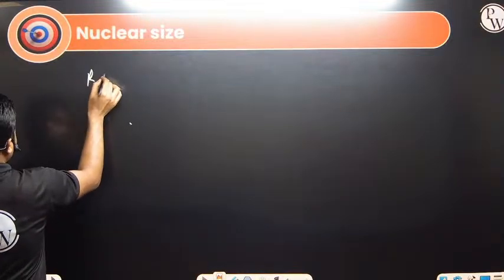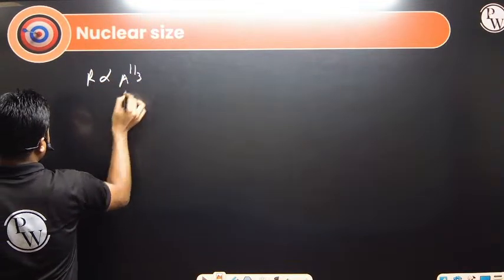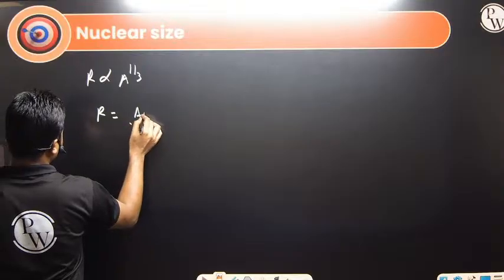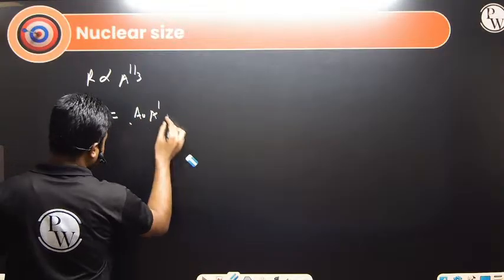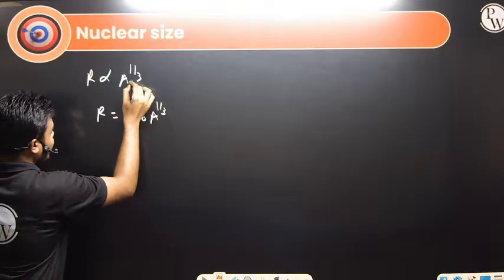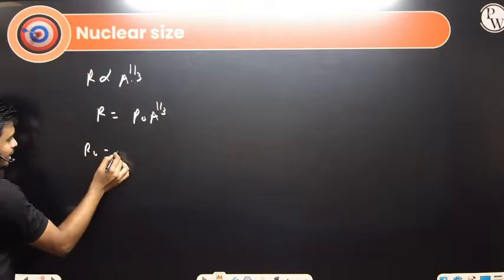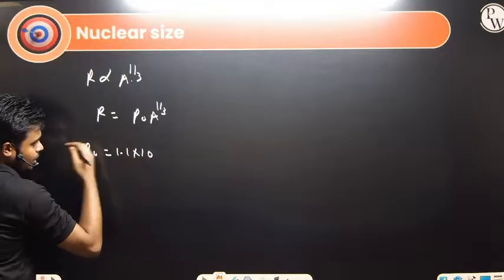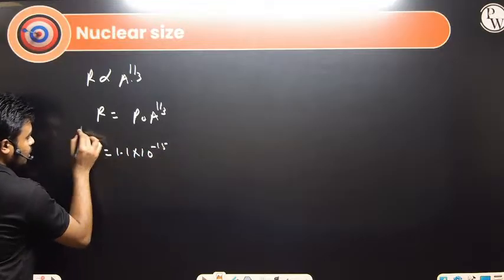The radius of the nucleus is directly proportional to A to the power 1/3. The radius is proportional to this, so I'll write R equals R naught A to the power 1/3. What is A here? Mass number. And what is the R naught value? That is 1.1 into 10 to the power minus 15. So that is the radius given by this.